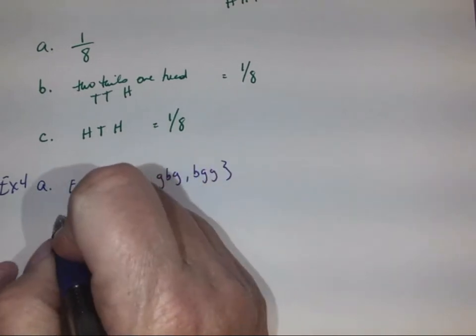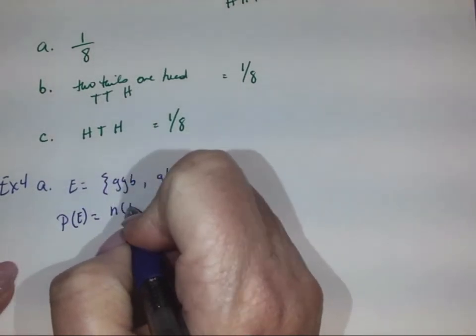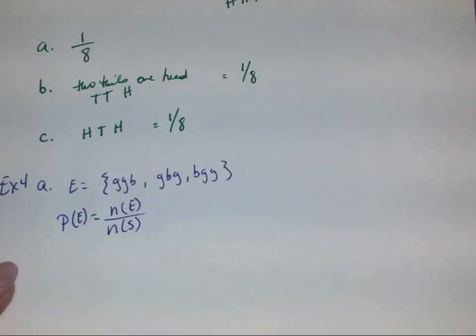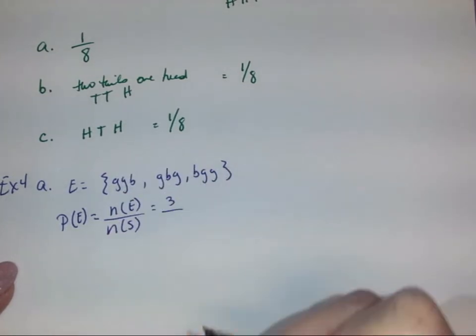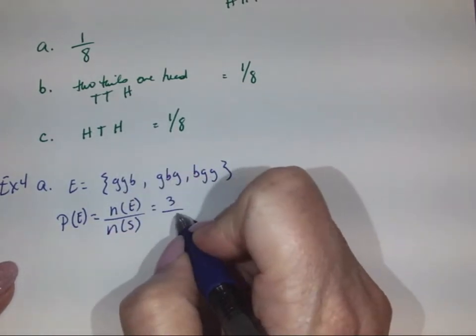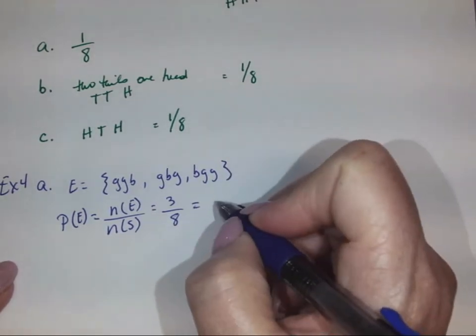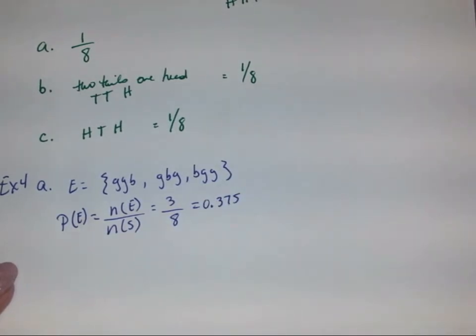So the probability of E is equal to the number in the event over the number in the sample space. In our event, we have 3 possibilities. In the sample space, there's a total of 8, which we've drawn out previously, so we're not going to draw it again. This would get us 0.375. You can put the 0 in front if you want to.